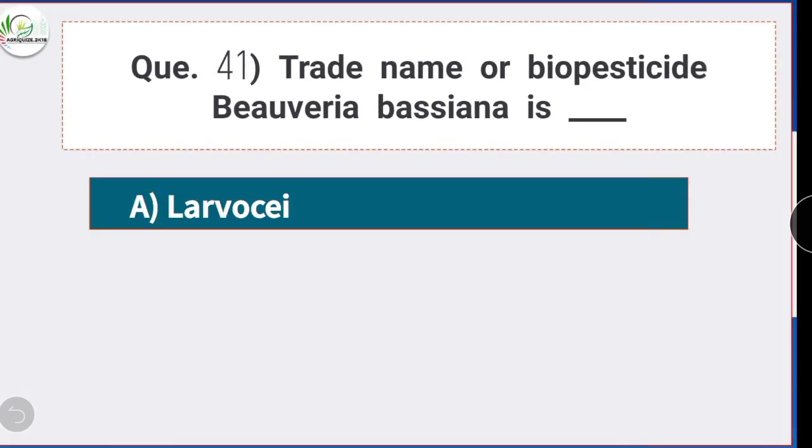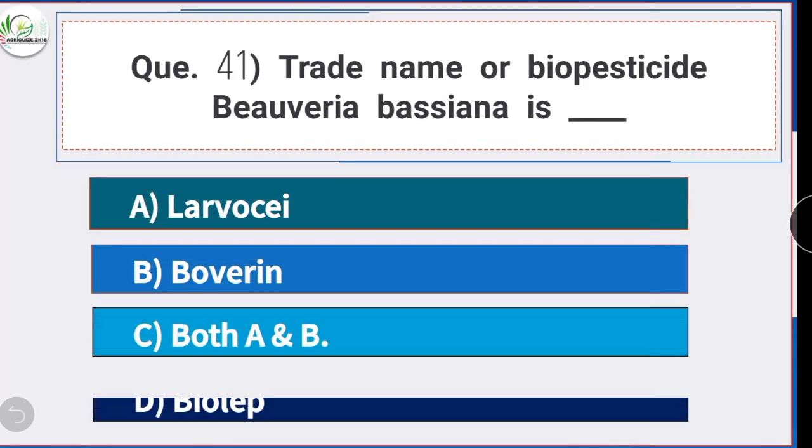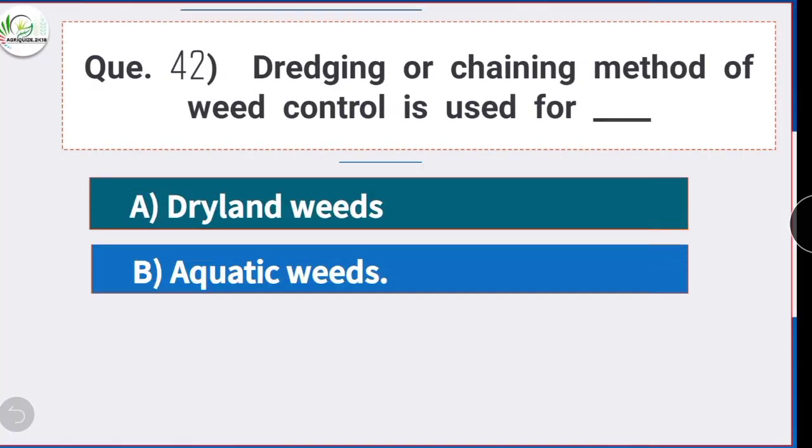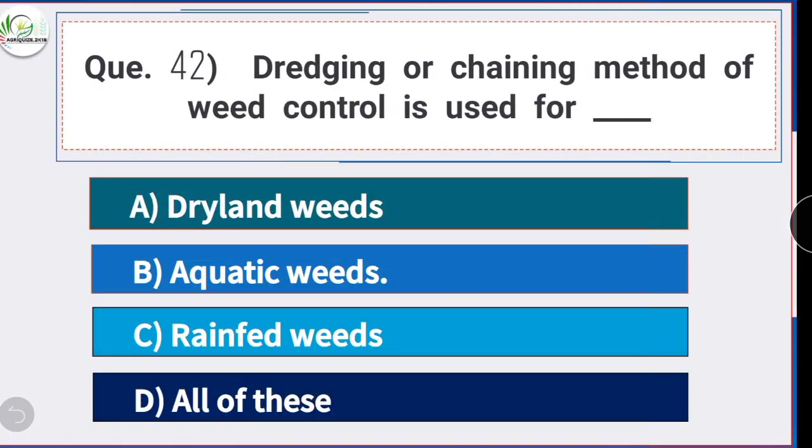Question number 41. Trade name of biopesticide Beauveria bassiana is, option C is the correct answer, both A and B. That means Larvocet and Bovarin are the trade names of biopesticide Beauveria bassiana. Question number 42. Dredging or chaining method of weed control is used for. Option B is the correct answer. Aquatic weeds. Dredging or chaining method of weed control is used for aquatic weeds.